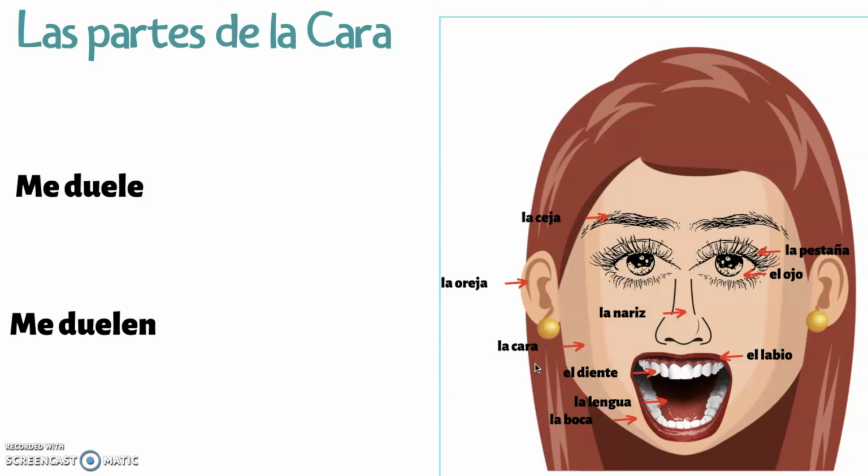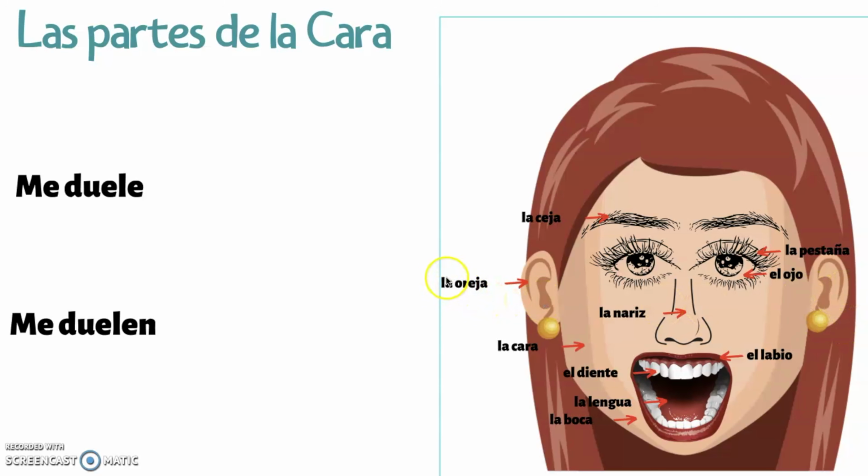Now, acuérdate, remember that we could make some of these things plural. If we want to talk about our eyebrows, both of them, we would say las cejas. The same thing for the ears, las orejas.